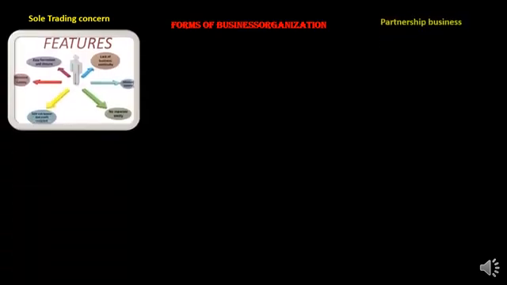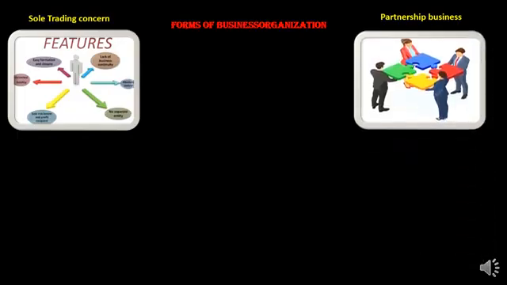Next type of business is partnership business. Partnership is a business which is very famous in India, where 2 or more persons come together on a contractual basis or a permanent basis. They conduct some legal business activity, and their profit and loss are shared by them in the ratio decided by them or equally. Next type of business is joint Hindu family business.